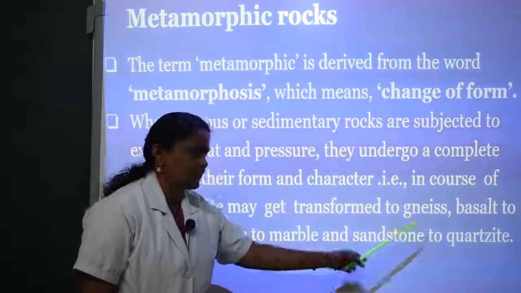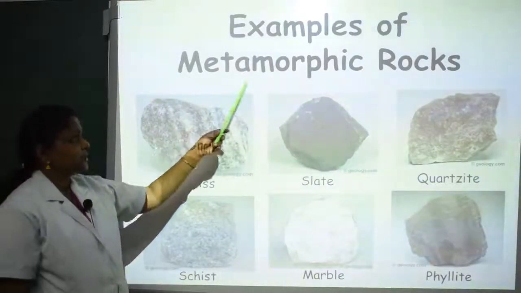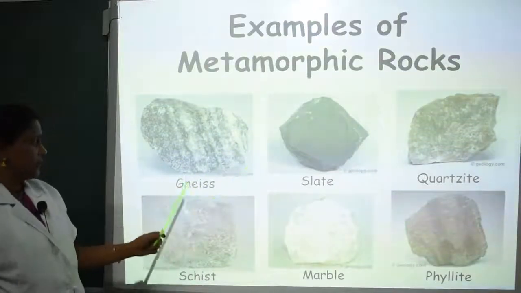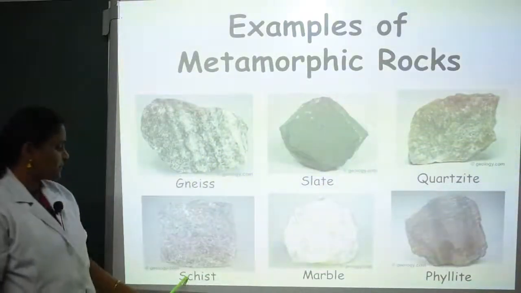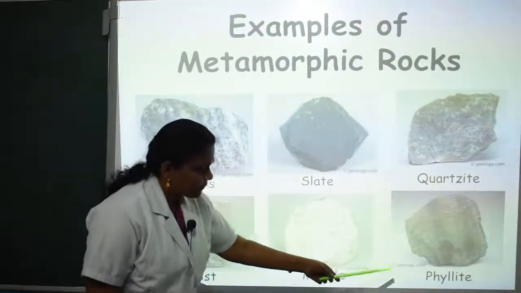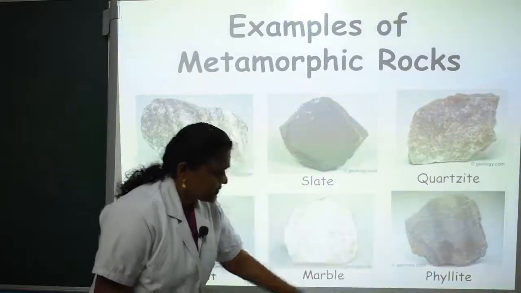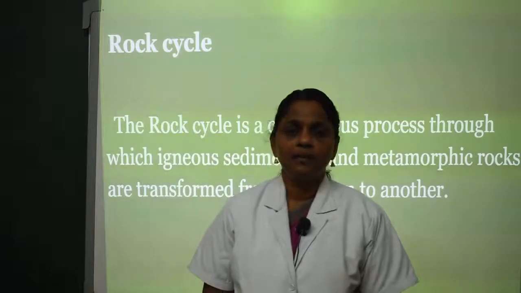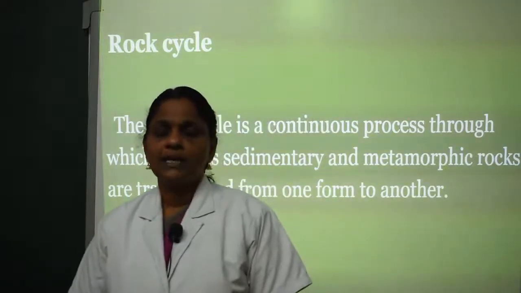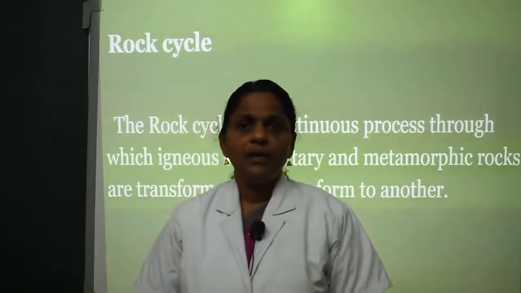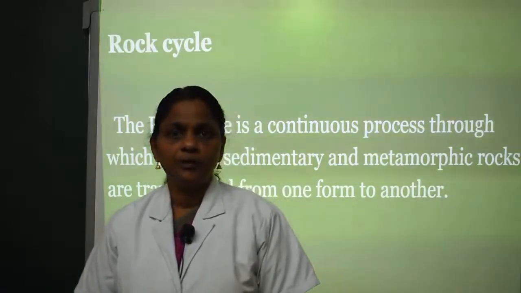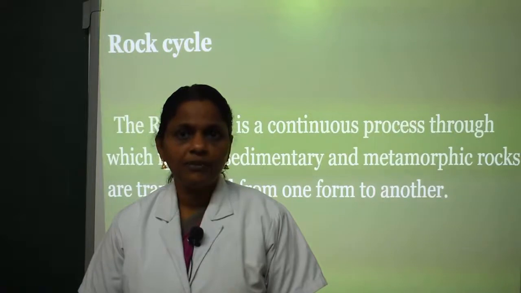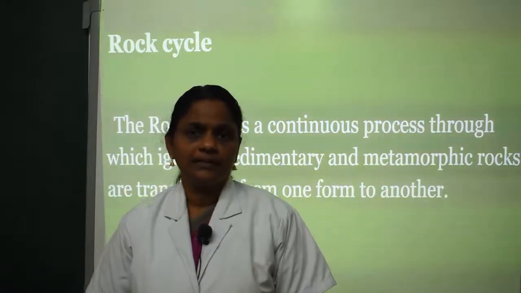to quartzite. These are the pictures of metamorphic rocks: gneiss, slate, quartzite, schist, marble, phyllite. Next we can see about the rock cycle. Rock cycle is a process of changing the igneous, sedimentary and metamorphic rocks from one form to another.